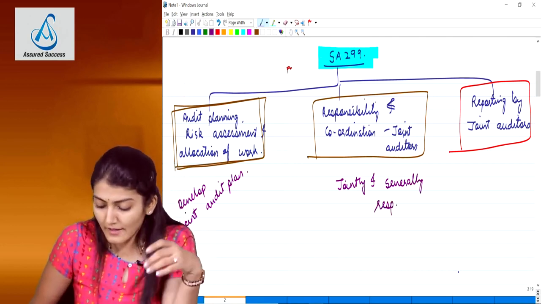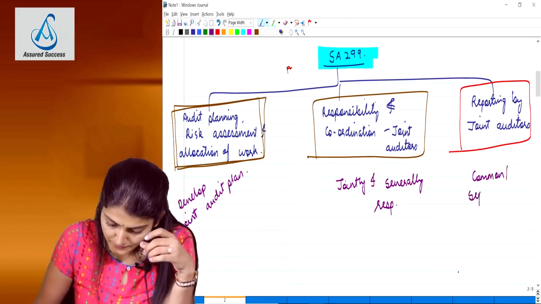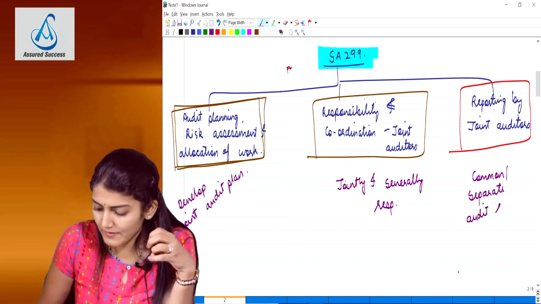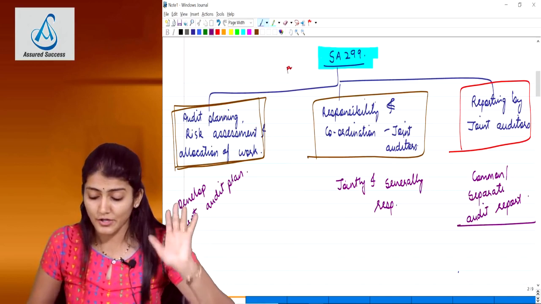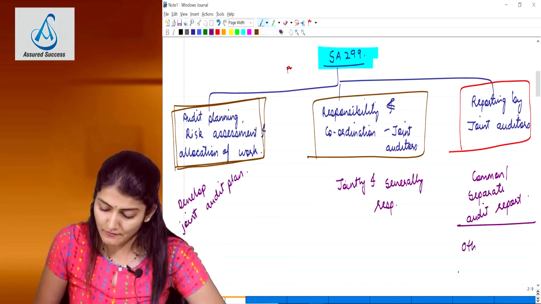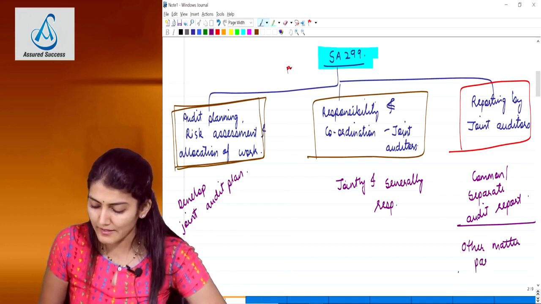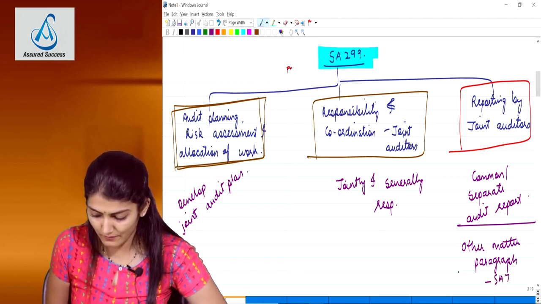And third is the common audit report and the separate audit report. In case of agreement, common audit report, and in case of disagreement, separate audit report, not bound by the views of the majority of joint auditors, and cross-referencing to be given to each other's report by way of the other matter paragraph in accordance with SA 706.